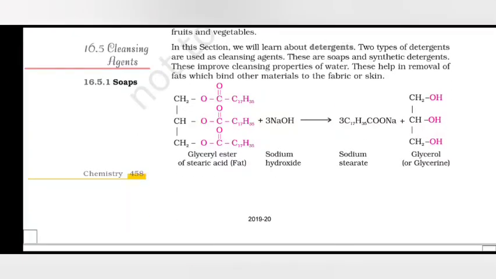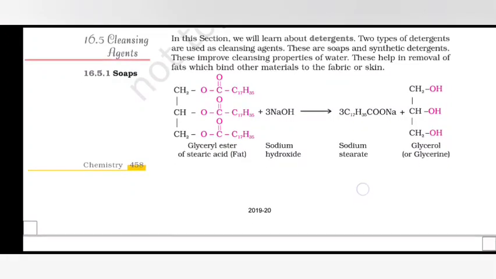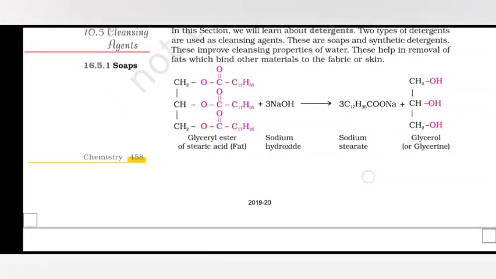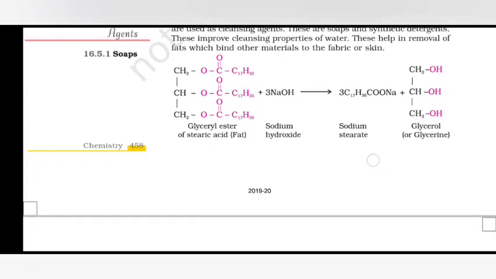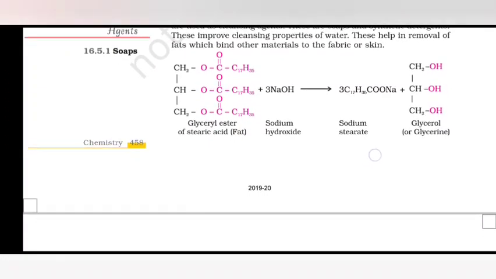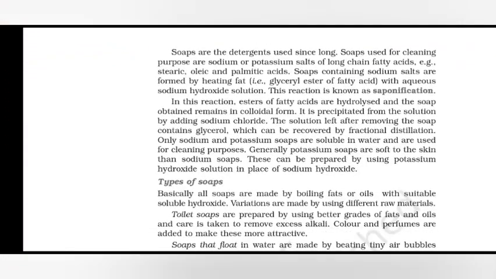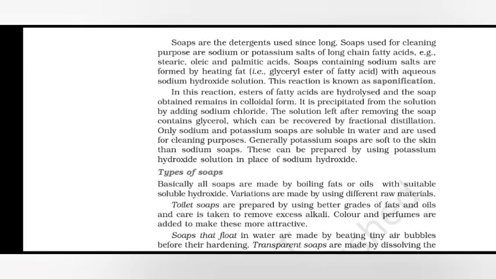Cleansing agents. We will learn about detergents. Two types of detergents are used as cleansing agents. These are soaps and synthetic detergents. These improve the cleansing properties of water. These help in removal of fats which bind other materials to the fabric or skin. Soaps are detergents used in some.